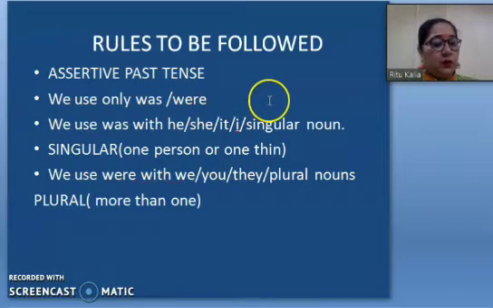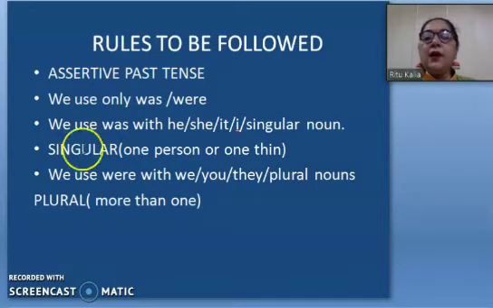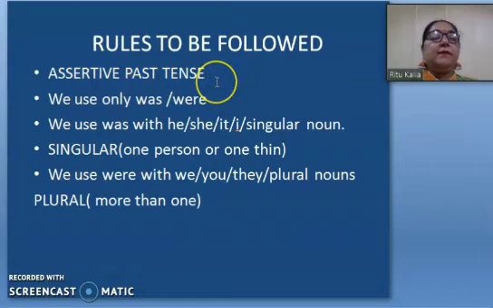Which rules are to be followed? When we are talking about simple past tense, which rules are we supposed to follow? In tense, we are using positive and negative. Positive means assertive and negative means negative. I can combine it and say declarative sentences, meaning when we are going to declare, when we are going to announce something about someone. When we are declaring in a positive way, that is called assertive past tense. But when we are declaring something in a negative form, then we call that negative past tense.